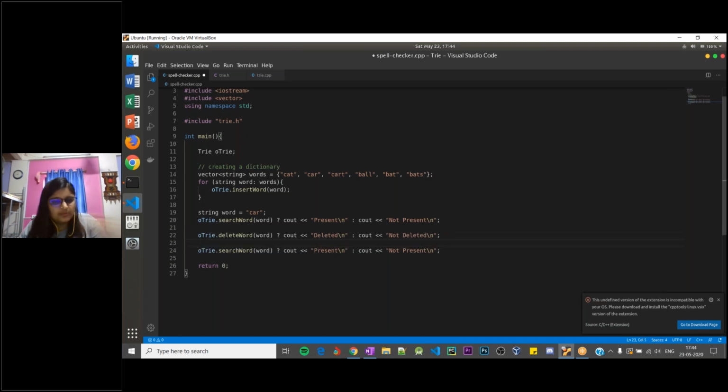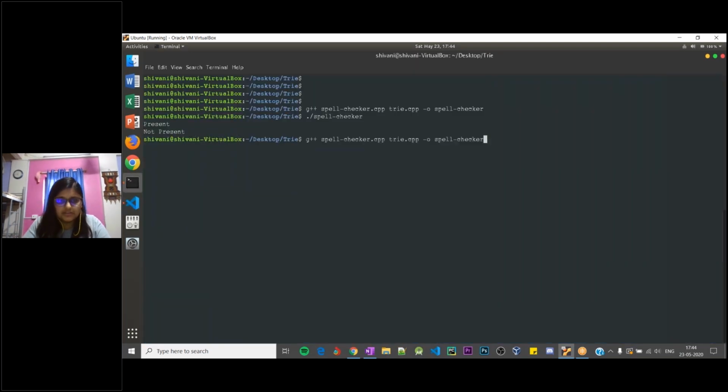Okay, so what I'm doing is I'm first searching whether car is present, and as we know that we are actually inserting car, so yes, it should print present. Then as car is present, it should also delete the word successfully and print deleted. And when we search the word car again, it should print not present. So I hope our delete word function works as we expected it to.